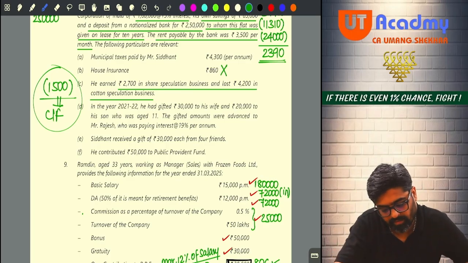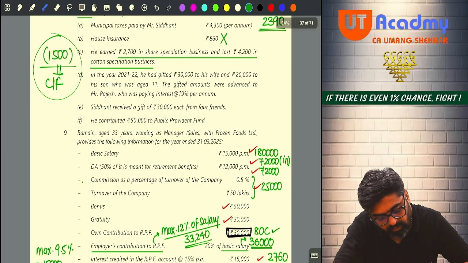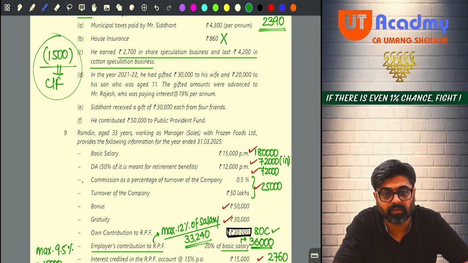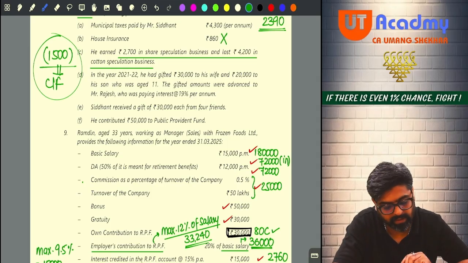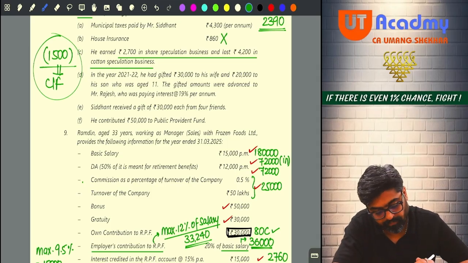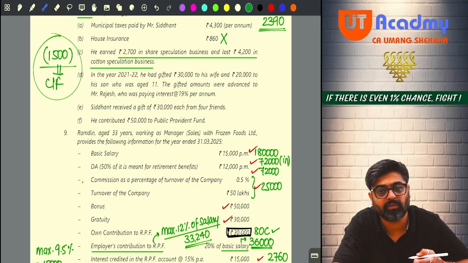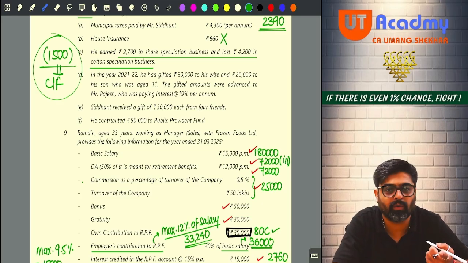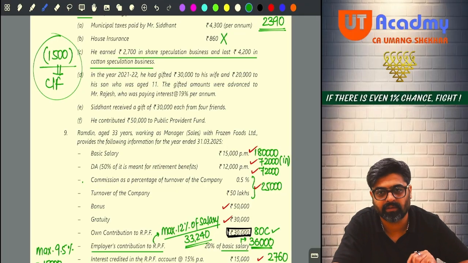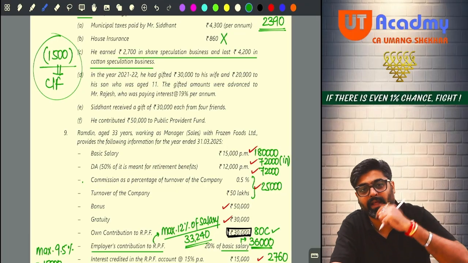Now tell me, in the year 21-22, he had gifted 30,000 to his wife. This year, no. In 2021, he had gifted. And 20,000 to his son who was aged 11. So to his wife, he gifted 30. To his son, he gifted 20. In 21-22, okay? The gifted amounts were advanced to Mr. Rajesh, who was paying interest at 19% per annum. You only wanted to give this 50,000 to Rajesh as a loan, but you knew that if you give this loan, Rajesh is going to pay you the interest. Now that interest would have been taken as your income.